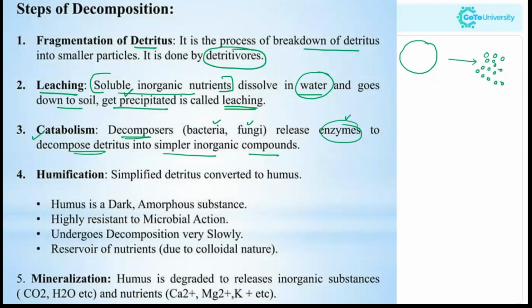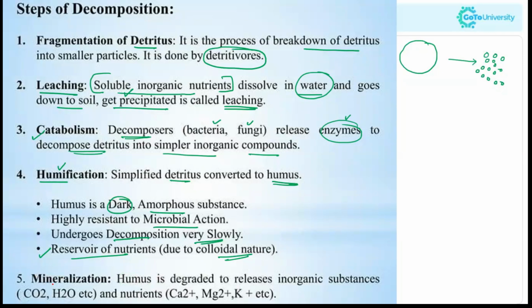Now the next term is humification. That is, simplified detritus converted into humus. Now what is humus? Humus is a dark, amorphous substance which is highly resistant to microbial action. It means microbes cannot easily break down these molecules. They undergo decomposition very slowly and they act as a reservoir of nutrients because of their colloidal nature. They act as nutrients for the plants. For agriculture, we use this humus. So the simplified detritus is converted into humus, that is known as humification.